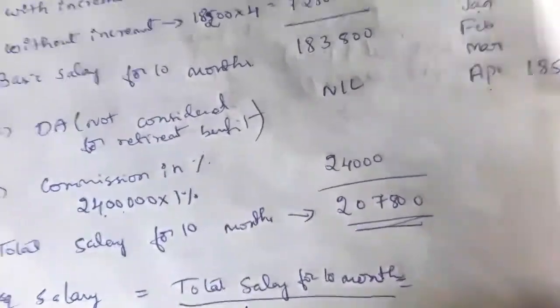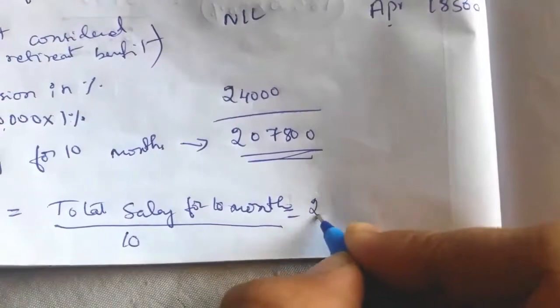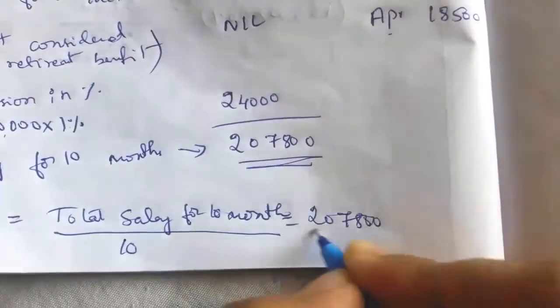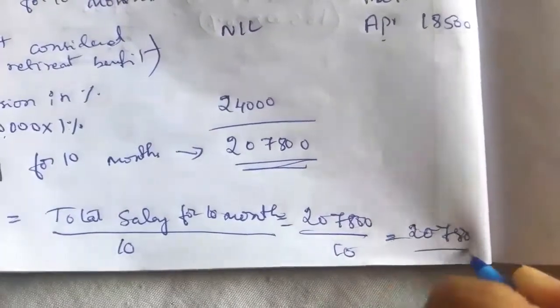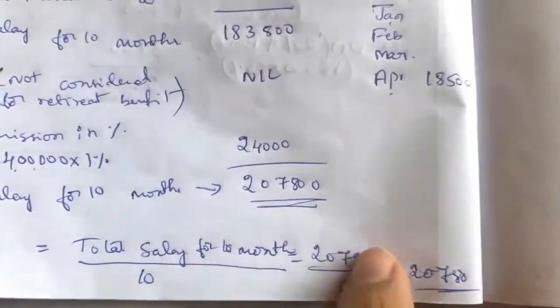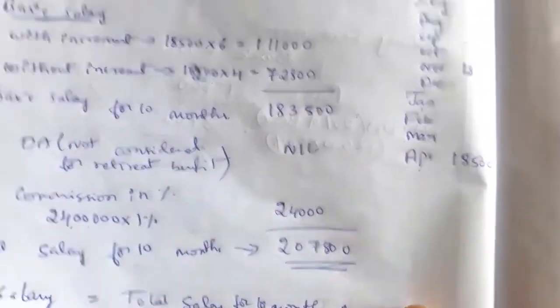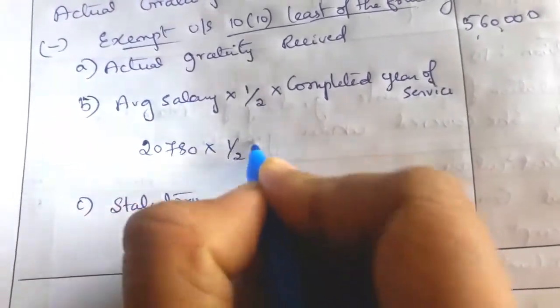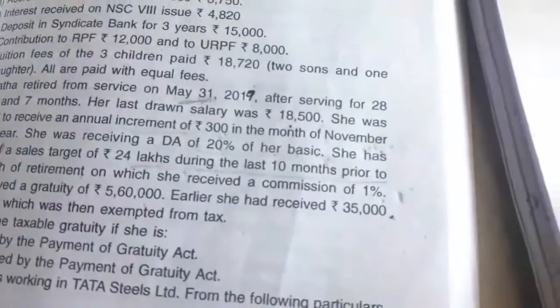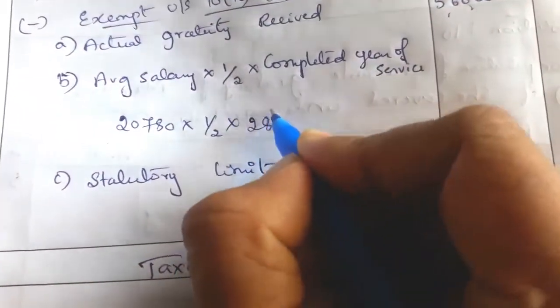That is 2,07,800 divided by 10, equal to 20,780. So write 20,780 into 1 by 2 into completed years of service. 28 years 7 months means 28 years.